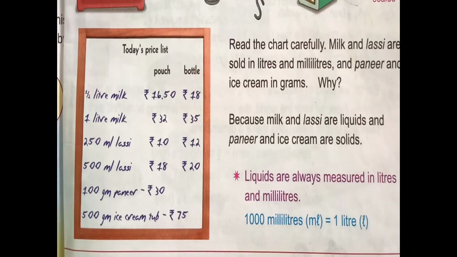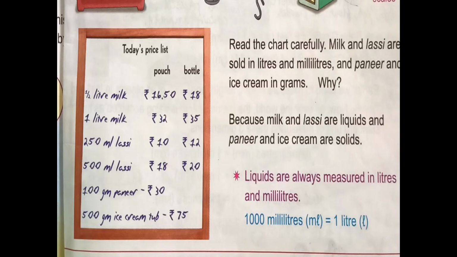Read the chart carefully. Milk and lassi are sold in liters and milliliters, and paneer and ice cream in grams. Why? Because milk and lassi are liquids, and paneer and ice cream are solids.